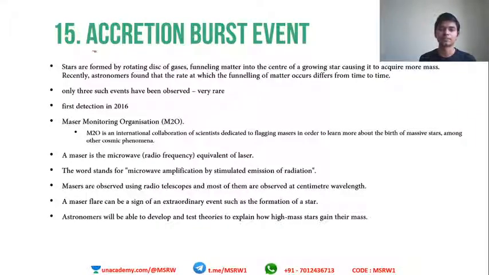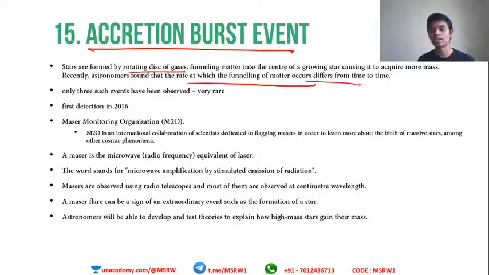Accretion burst event. What is it? Stars are formed by a rotating disk of gases funneling matter into the center of the glowing star, causing it to acquire more mass. Recently astronomers found that the rate at which the funneling of matter occurs differs from time to time. So this is how stars are formed.